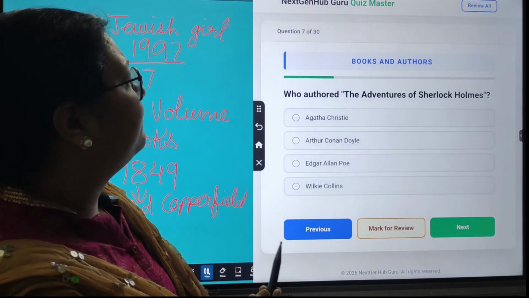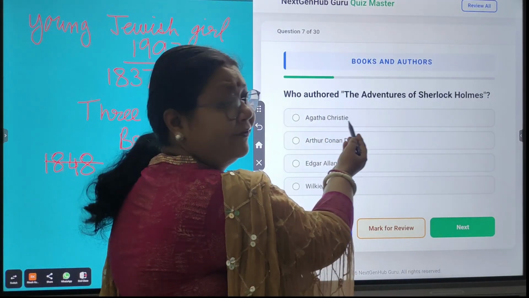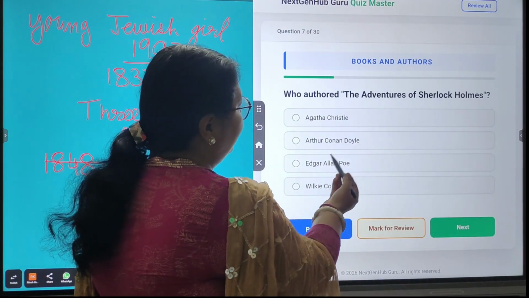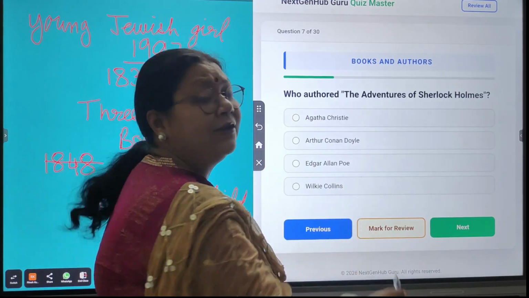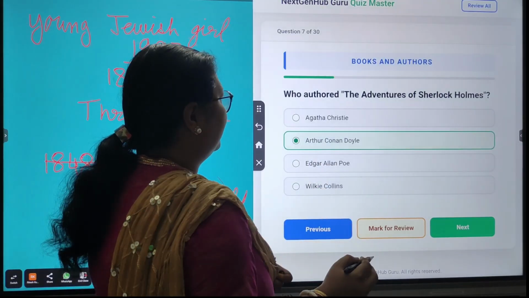Who authored The Adventures of Sherlock Holmes? And the options are Agatha Christie, Arthur Conan Doyle, Edgar Allan Poe and Wilkie Collins. So the correct answer is Arthur Conan Doyle.